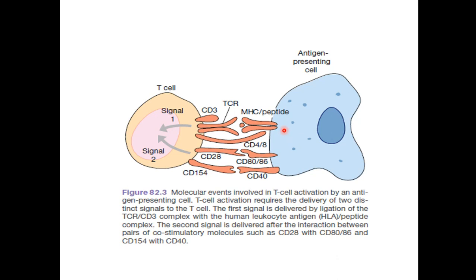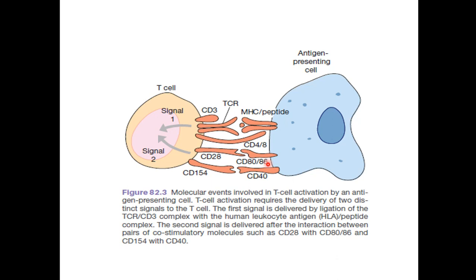The MHC molecule binds with the T cell receptor, and the T cell receptor and CD3 form a complex to bind with the MHC peptide. This binding is not enough for activation; it should have a co-stimulatory molecule also.